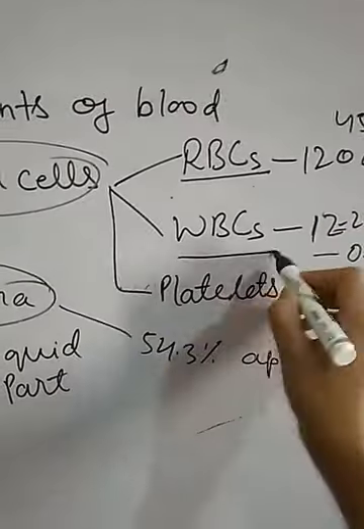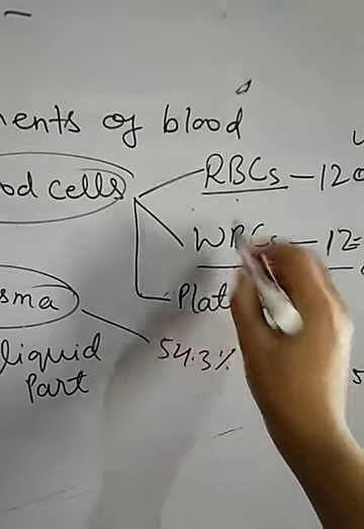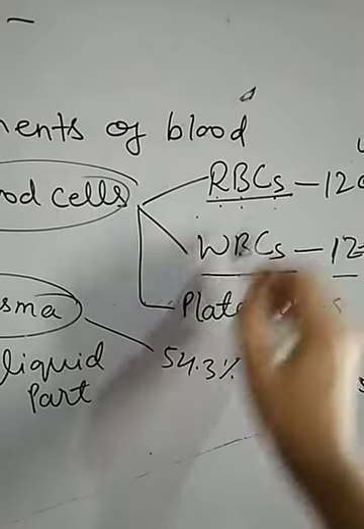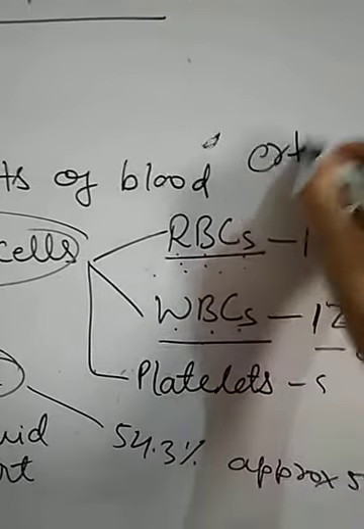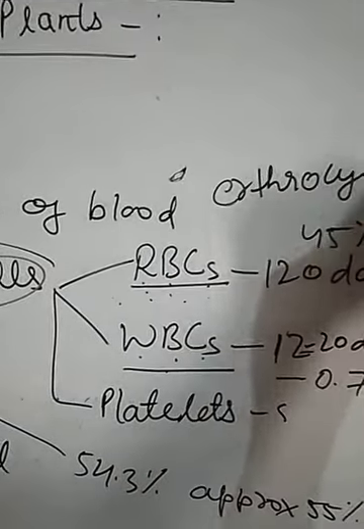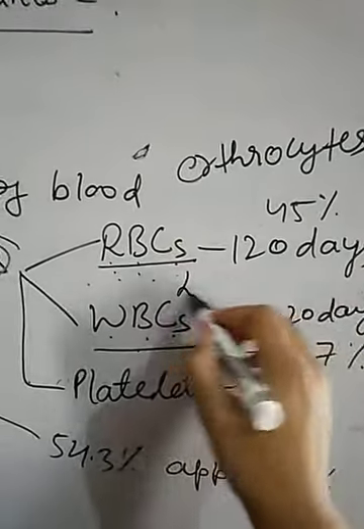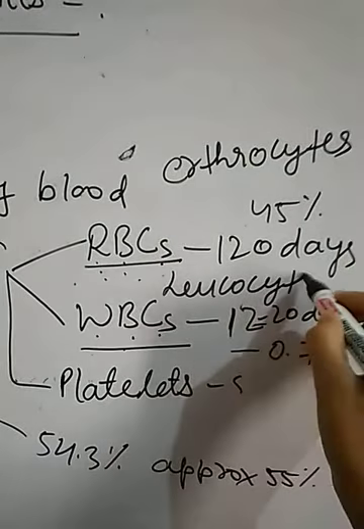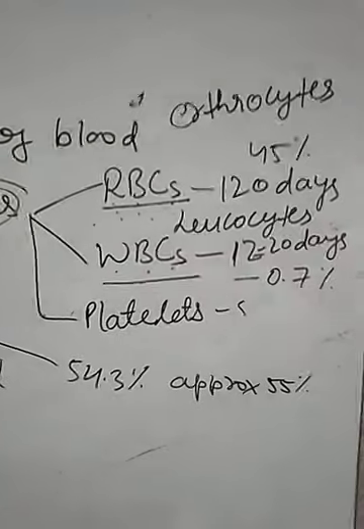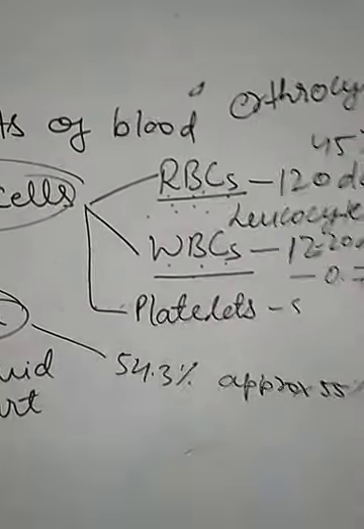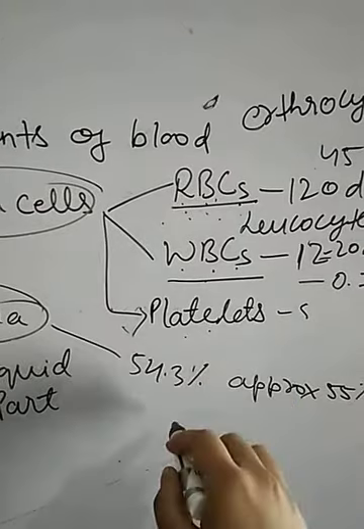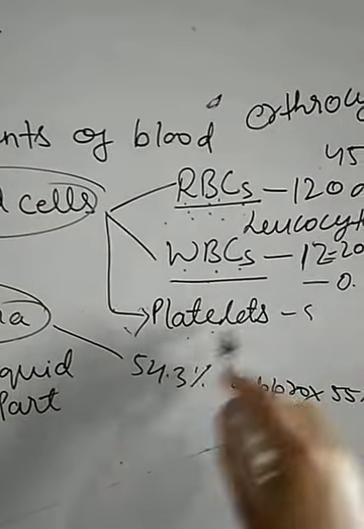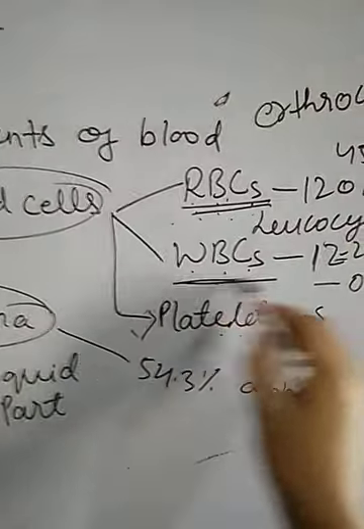Okay, now about the blood cells. Children, there are two types of blood cells, that is RBCs and WBCs. These are the two types of blood cells, which are also called red blood cells and white blood cells. The other name of RBC is erythrocyte, and WBCs are also known as leukocytes. So these are the two types of blood cells, and blood platelets are also present in the blood. So we will discuss the function of platelets later. First know about RBCs and WBCs.